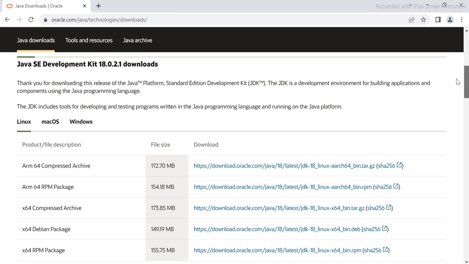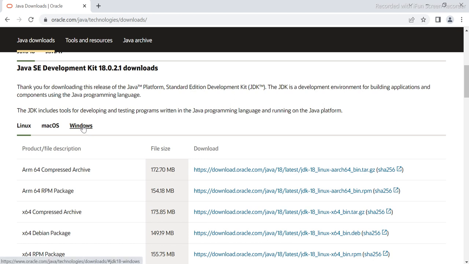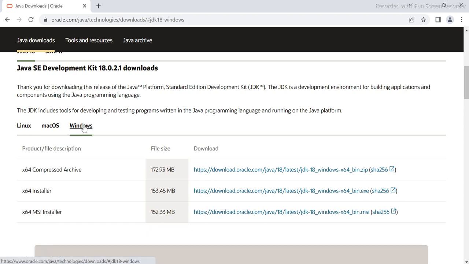Now, if you come down, I think you'll be able to see it here. So this is JDK, right? JDK, Java Development Kit, version 18, right? So if you are using a Windows machine, you can just go to this 64-bit installer. I think most people are using 64-bit only, because now it's coming as 64-bit only. You have to download this 64-bit installer .exe file. Okay, I'm not going to download because I already have it downloaded. I'll directly show you how to install. Once you click here, it will start downloading.